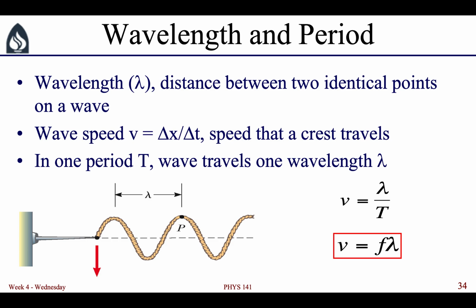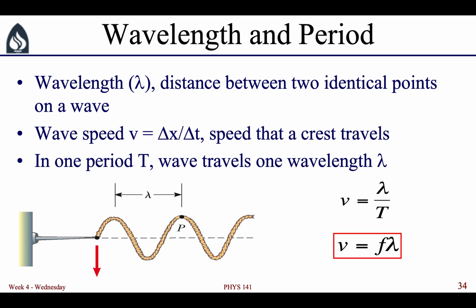So the wavelength, as we just mentioned, is the distance between two identical points on a wave, and we use the Greek letter lambda to represent that distance. The wave speed is the speed that a crest will travel along. So if you look at any one of these crests, it will move towards the right, and the speed with which that crest moves is the wave speed.